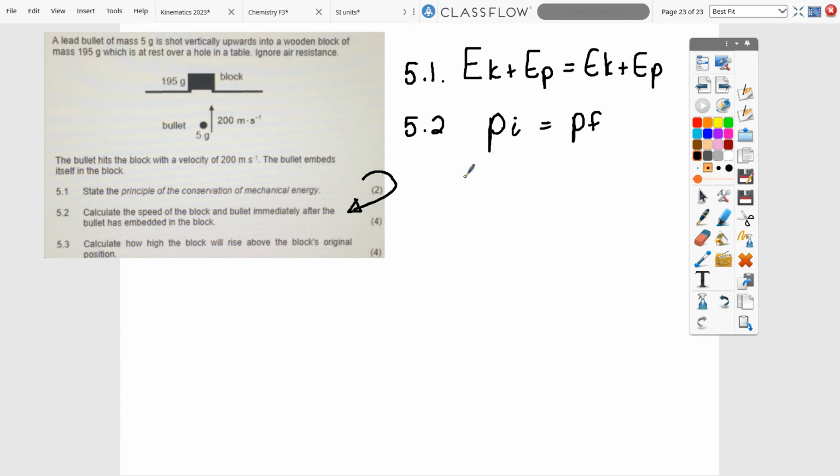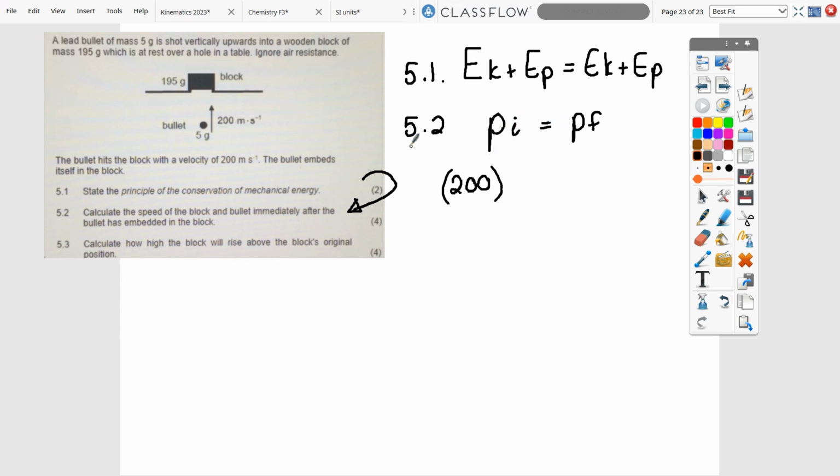Then you need to think what was moving initially. It was the bullet that was moving, so the bullet is 200. You can do the whole m1 thing, but you don't have to if there's only one thing moving.